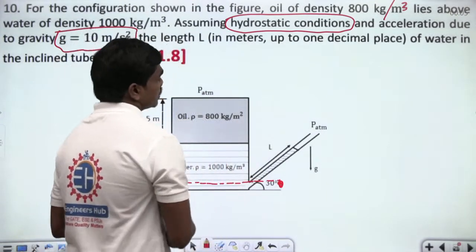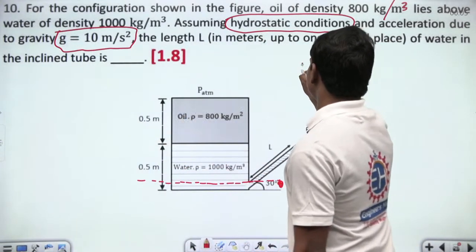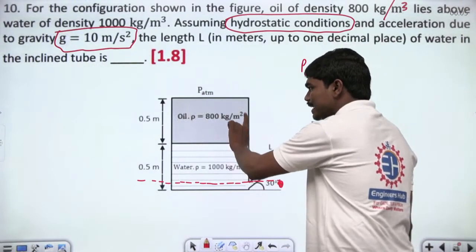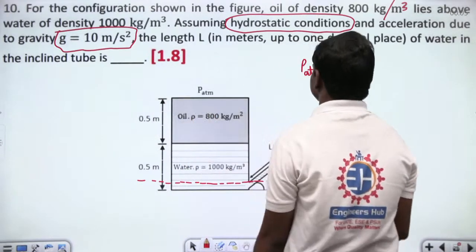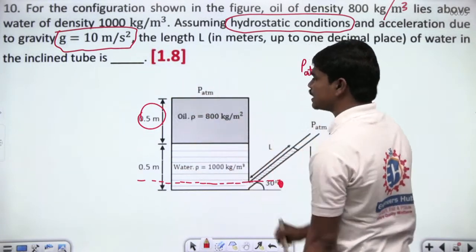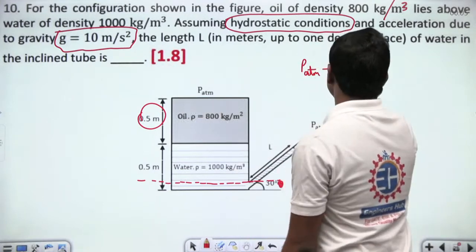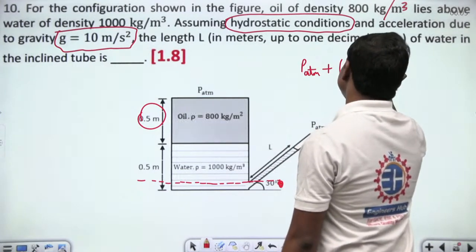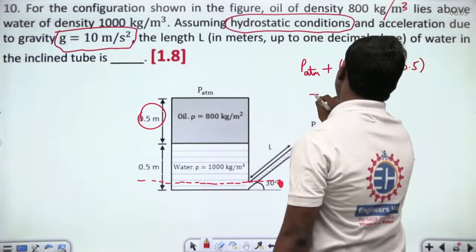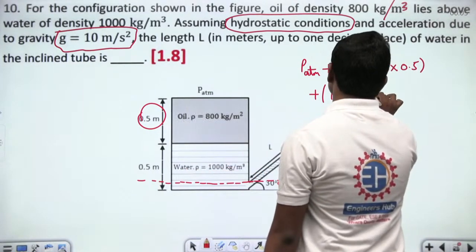Fine. So let us see this. If you apply the static pressure balance till here, this is P atmosphere. So P atmosphere plus oil of density 800 kg per meter cube, and this is of 0.5 meters height. So there is an oil column of height 0.5 meters. The pressure due to this oil is density of oil 800 into g which is 10 into height 0.5, plus the water column, again of density 1000 into 10 into 0.5.